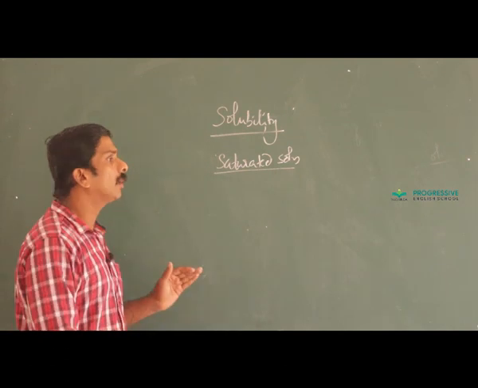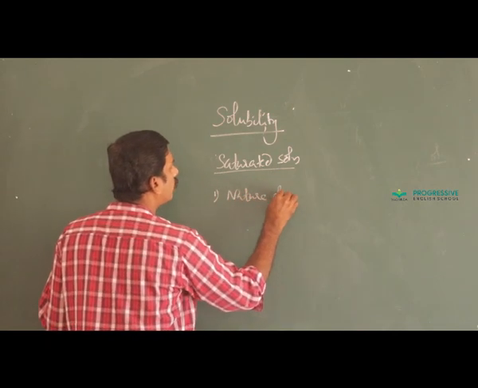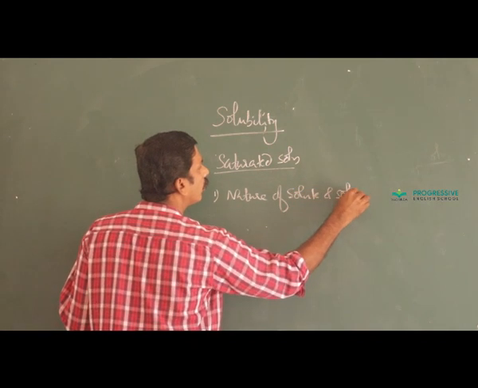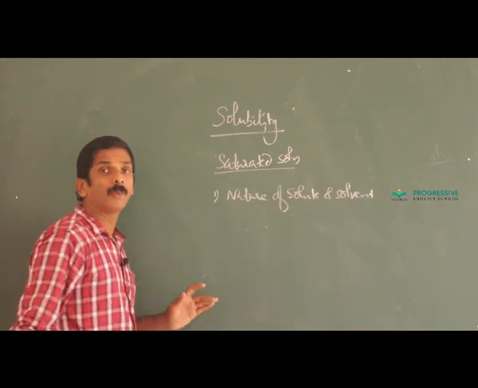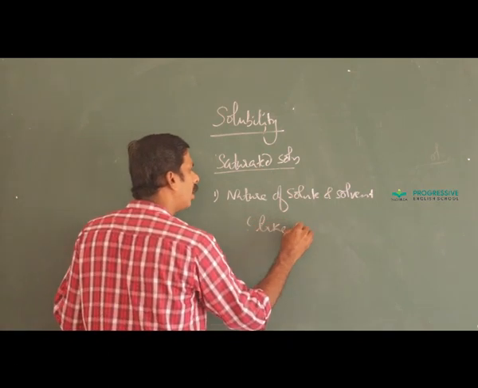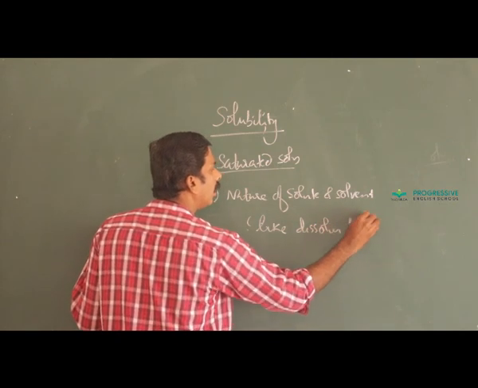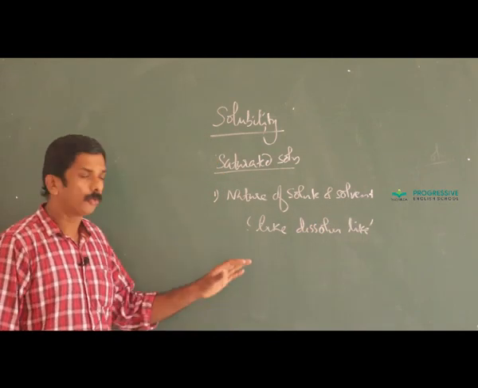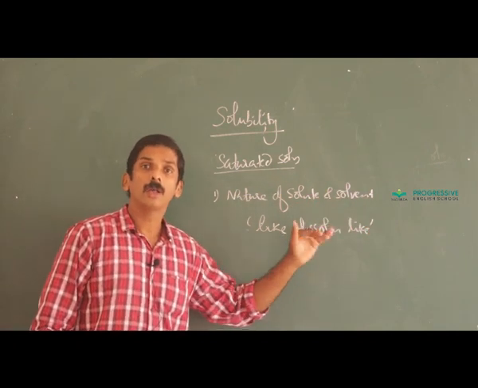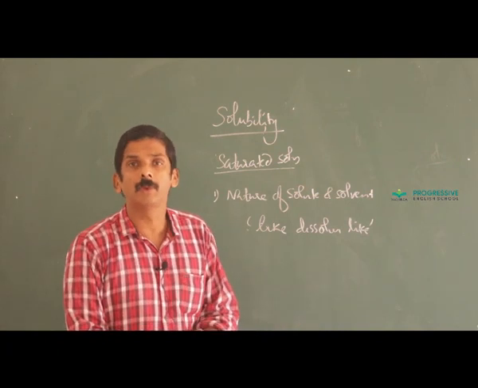First one, the criteria of solubility depends upon the nature of solute and solvent. We normally use a phrase that is like dissolves like. Like dissolves like means if both solute and solvent are polar or solute and solvent are non-polar, they are thoroughly miscible.